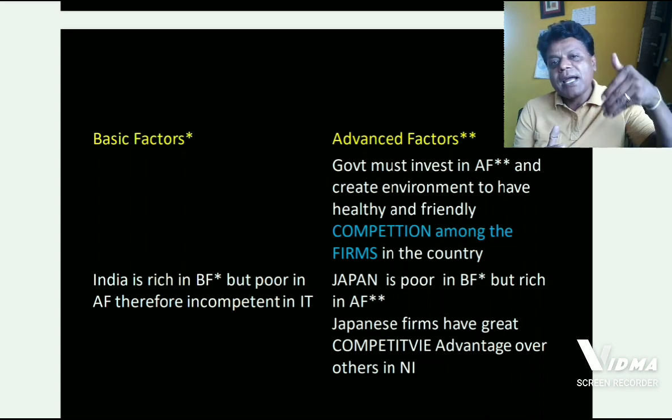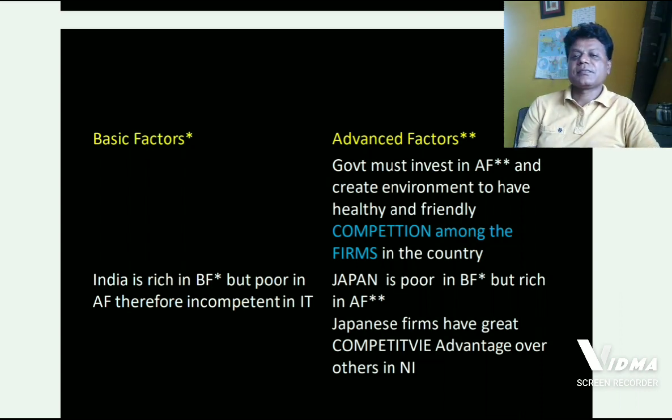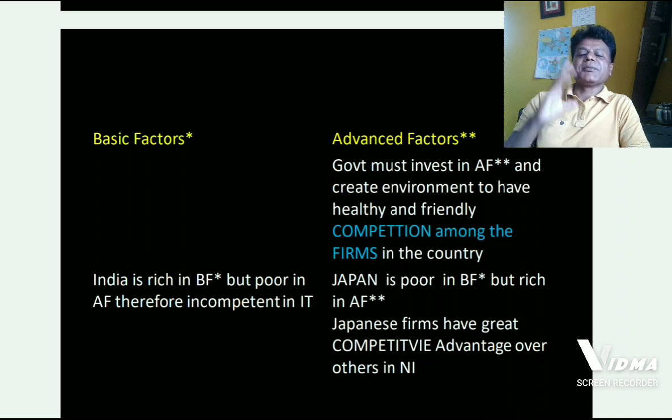A value can be added to these advanced factors. Government or the system has to make investment in advanced factors and create an environment to have healthy and friendly competition amongst the firms in the country.